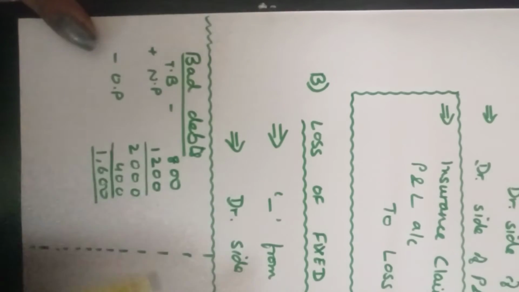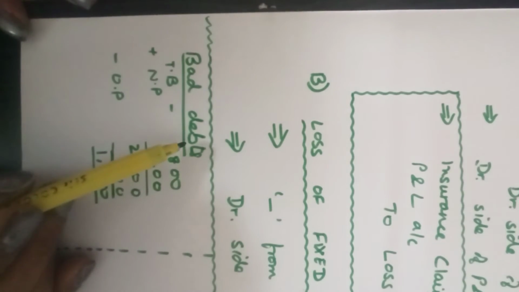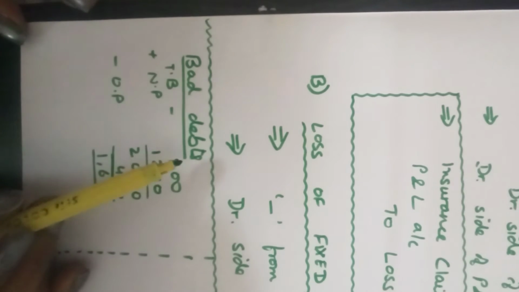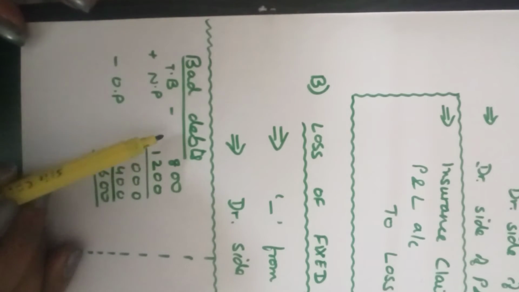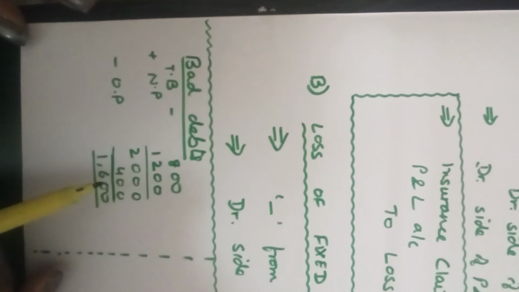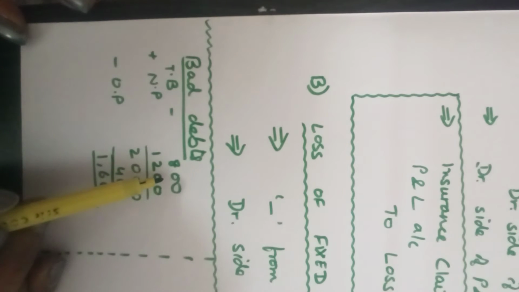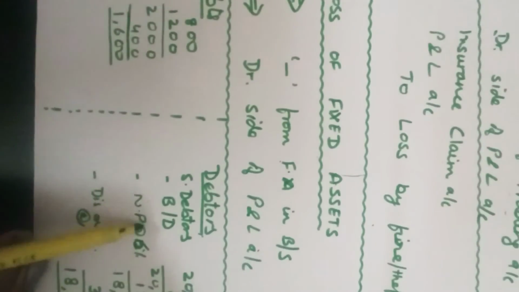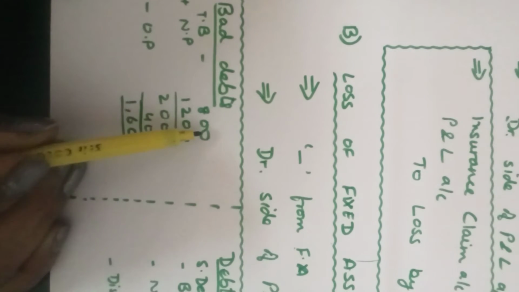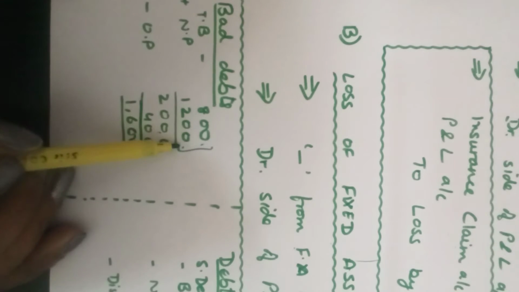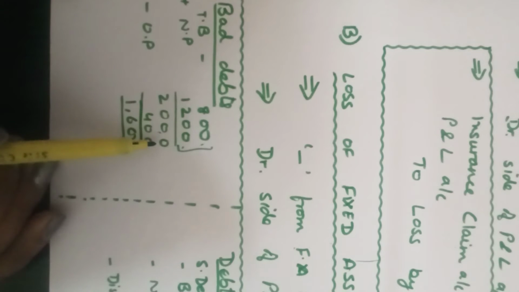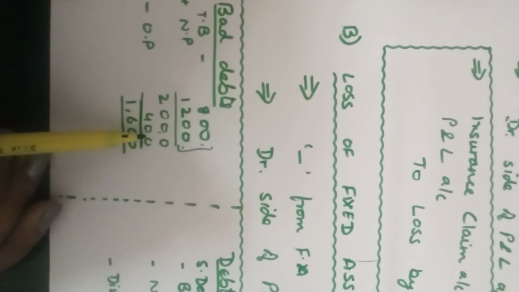Clear? Now in the P&L account, how do we show? In the P&L account, we write bad debts. The adjustment, there will be the bad debts given in the trial balance. You begin with that. All this is going to come, children, in the inner column. Trial balance rupees 800, that is given in the trial balance. Bad debts rupees 800, plus this new provision, that is rupees 1,200. Then 800 plus 1,200 is 2,000. From the total of the bad debts and the new provision, you subtract the old provision that is given to you in the trial balance.